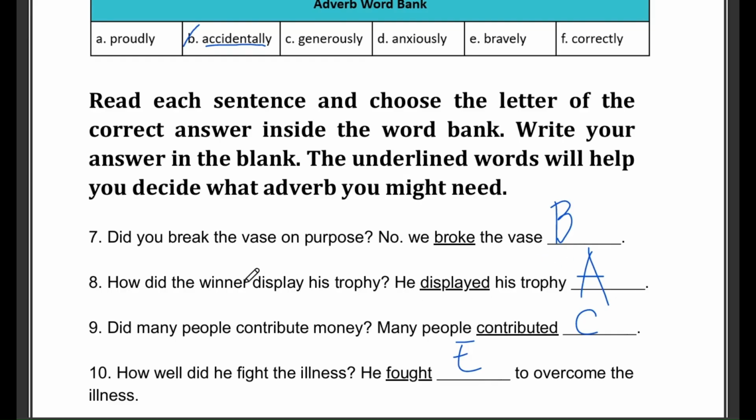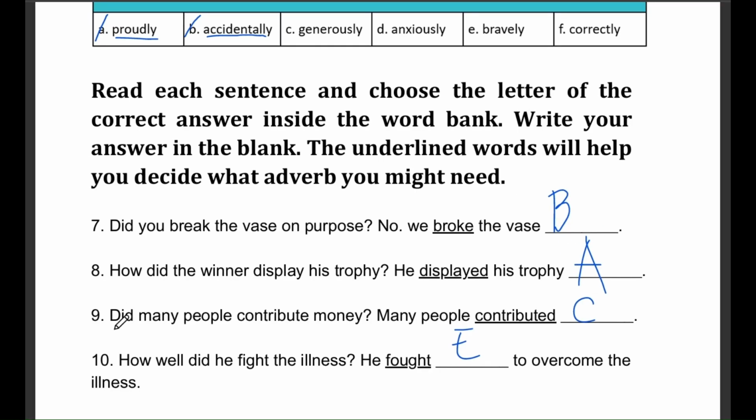Question 8. How did the winner display his trophy? He displayed his trophy blank. Adverb word bank: proudly, accidentally, generously, anxiously, bravely, correctly. The correct answer here is option A, proudly. Proudly shows that the winner felt pride when showing off their trophy.